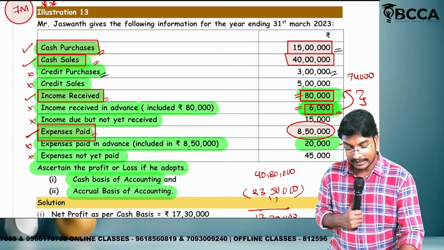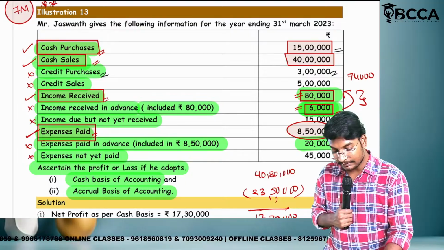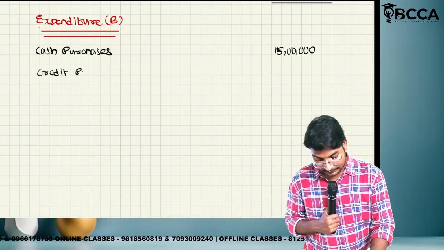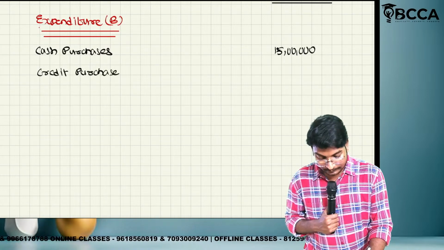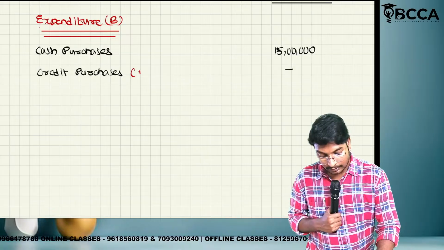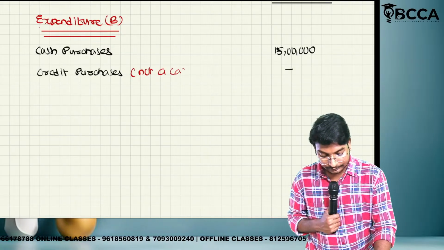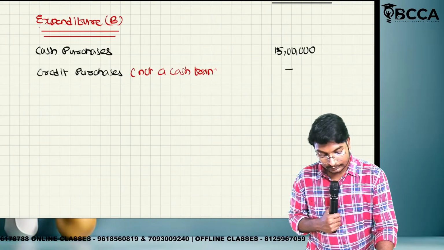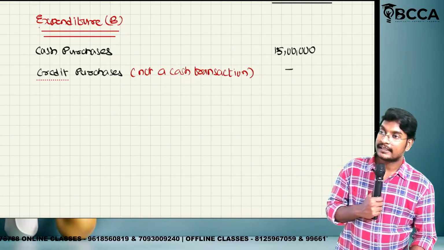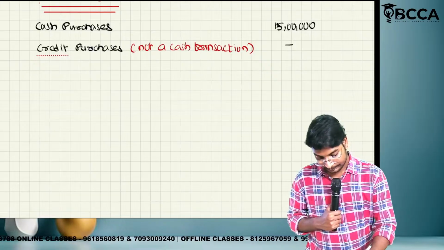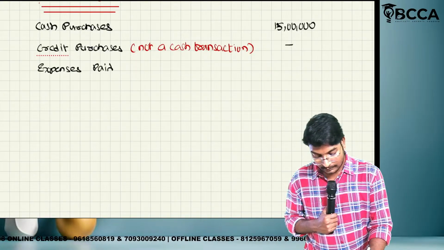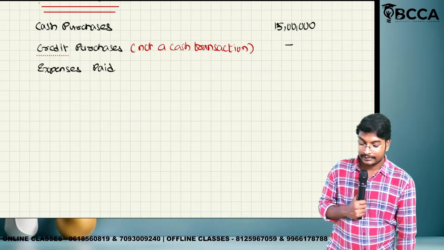How much? 3 lakhs. But we will consider, or we will not consider, ma? Credit purchases will not be considered. So I am taking it as nil. In bracket what, ma? Not a cash transaction. What is the third point? Expenses paid. How much expenses we have paid?